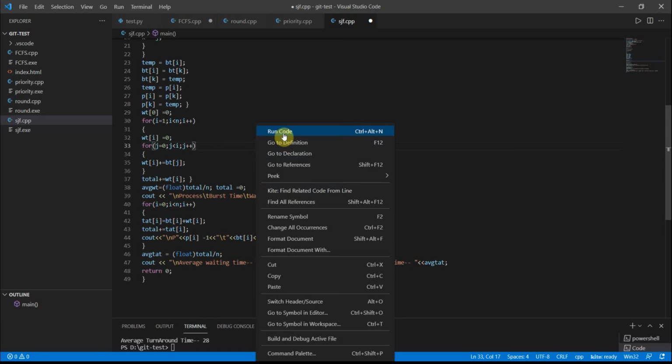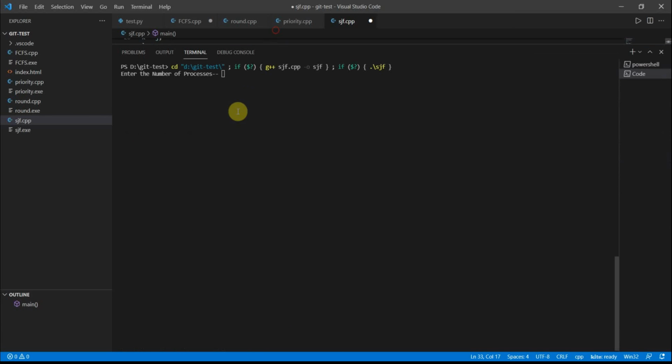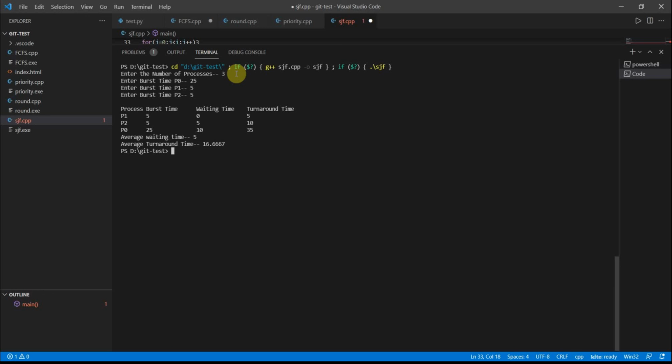So let us run the code. Yes, process is 3. Oh, I'm sorry. Yeah, process is 3 here. Burst time of p is okay. Let's give it 25. Let's give it as 5. Next, let's give it as 5. Okay, you can see here.